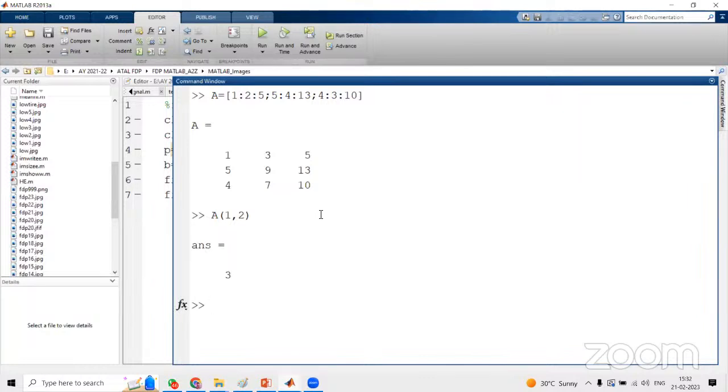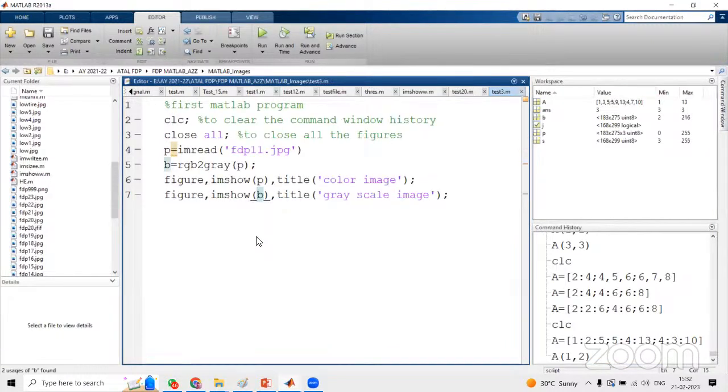So this is the way we can access one element of the matrix. Of course, we can use a for loop also, which we will see later. While writing programs, we require for loops. All those things we will discuss in detail later. So this is clear. What are the things we discussed? CLC, close all, imread, grayscale conversion, imshow, why we have to use figure, how to create a matrix and display it in various versions, and how to access any particular element of the matrix.